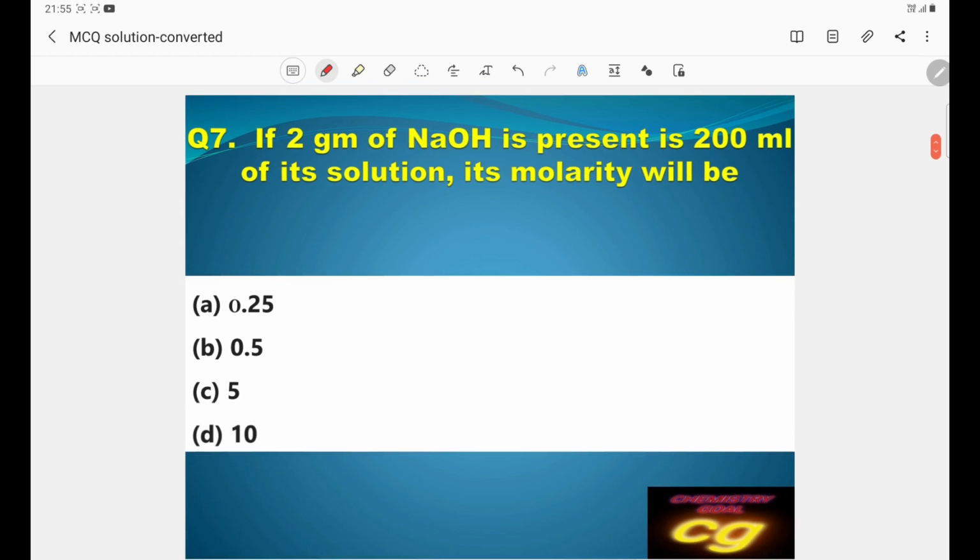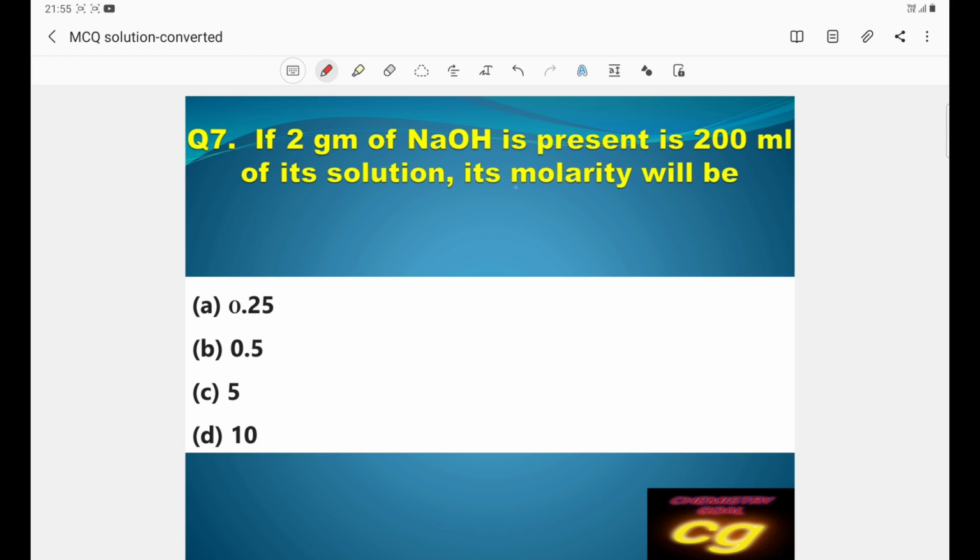Then question number 7. If 2 gram of NaOH is present in 200 ml of its solution, its molarity will be, as we know, molarity is equal to WB by MB into V into 1000. This is the formula of molarity.